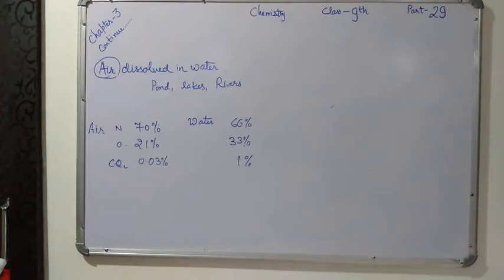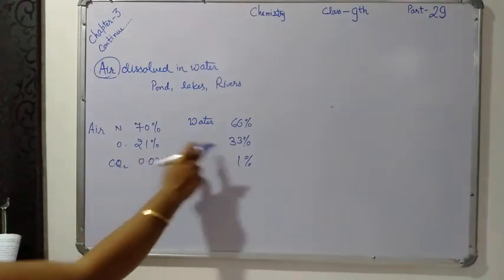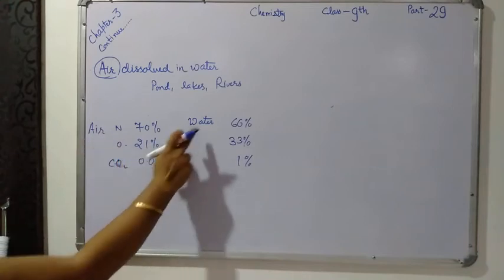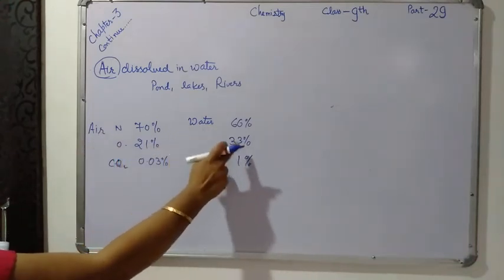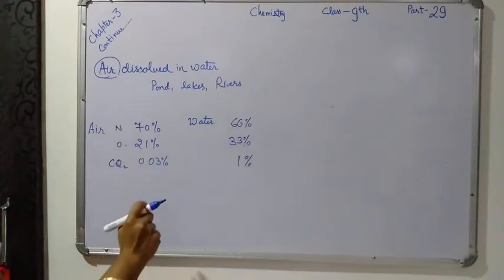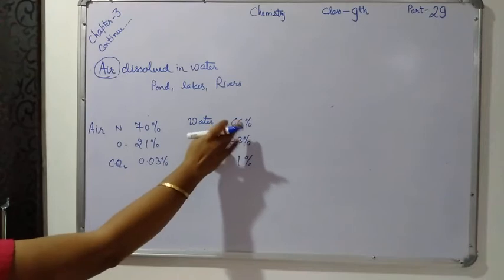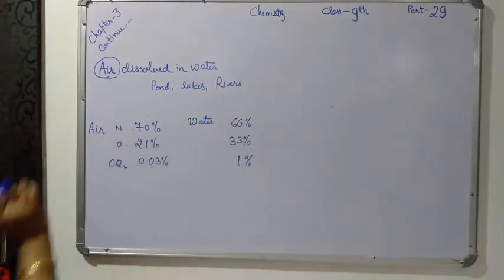Compared to air, which has only 21% oxygen, in water 33% of oxygen is dissolved, and the percentage of nitrogen is also less in water in comparison to air.